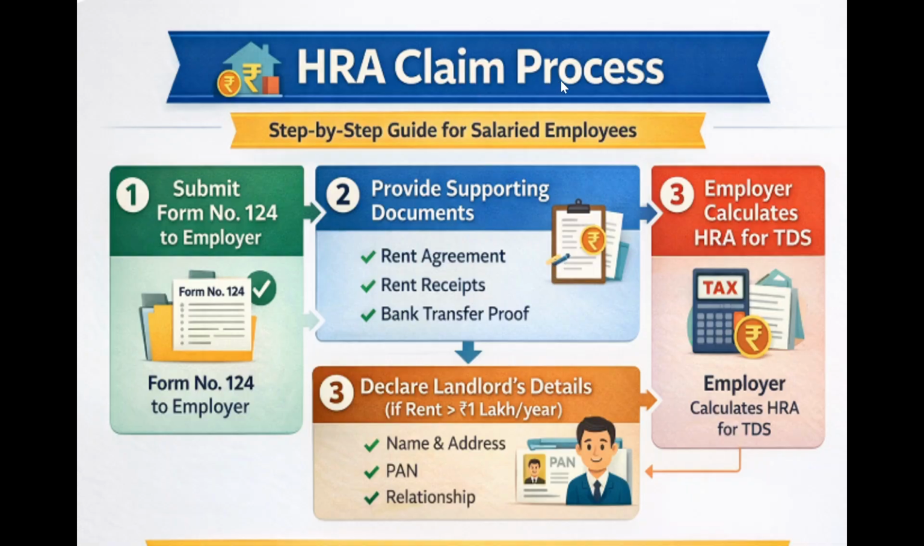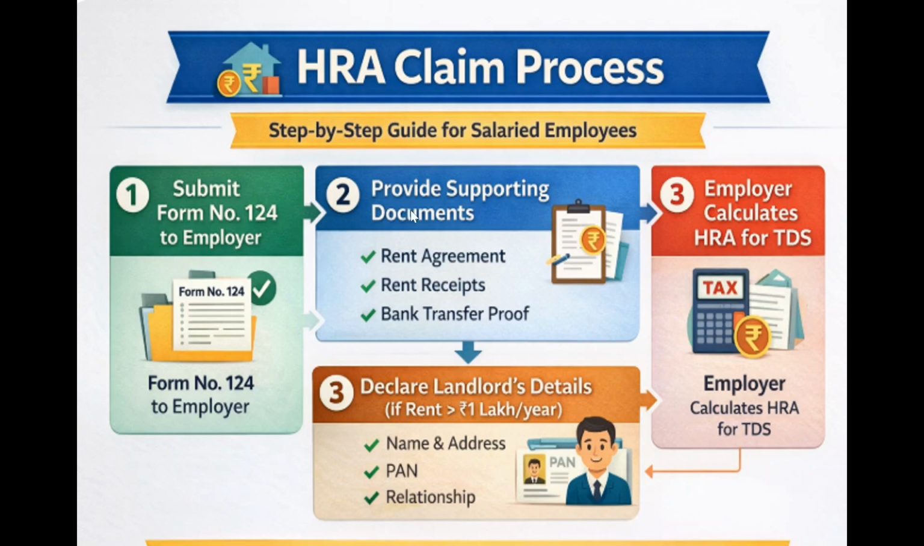So how is the HRA claim process? This is a step-by-step guide for salaried employees. You have to first submit Form number 124 to your employer. Previously, in the Income Tax Act 1961, you would submit Form 12BB to your employer, declaring your HRA and various deductions, etc. Now, instead of Form 12BB, you have to submit this Form 124 to the employer, mentioning your various deductions, including the HRA deduction.